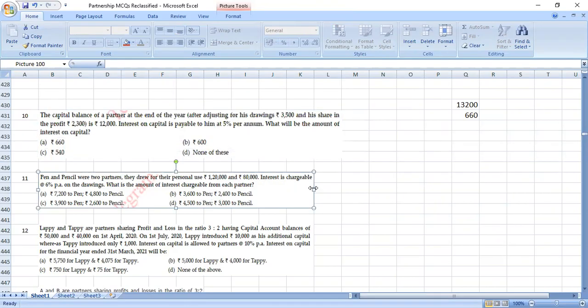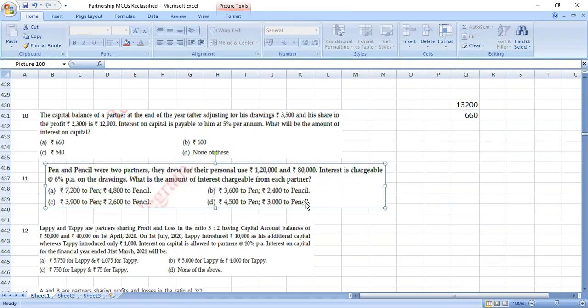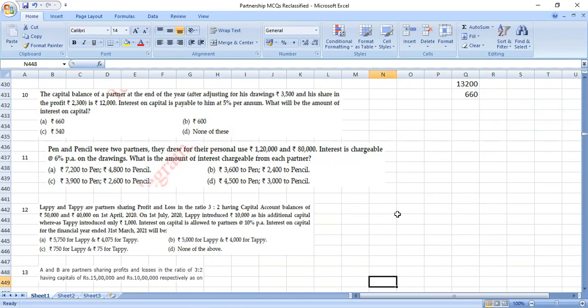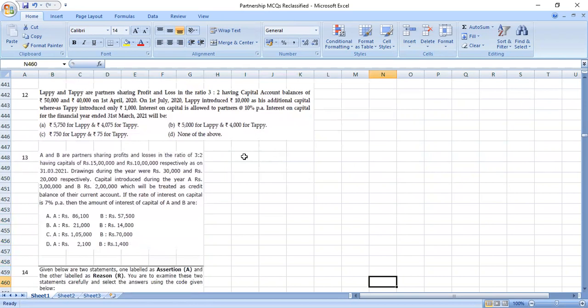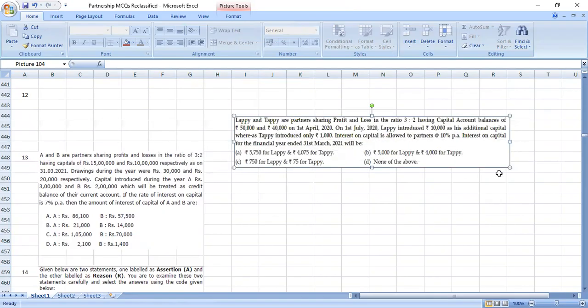Pen and pencil were two partners. They drew for their personal use rupees 1,20,000 and 80,000. Interest is chargeable. Interest on drawing question, adu podumbodhu paakalam. Lappy and Tappy are partners sharing profits and having capital interest on capital. Okay, this is an interest on capital question.